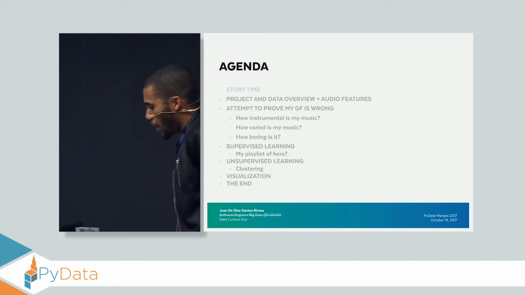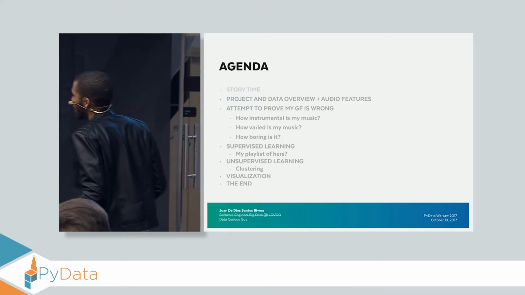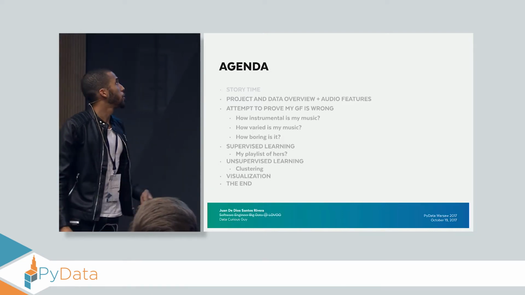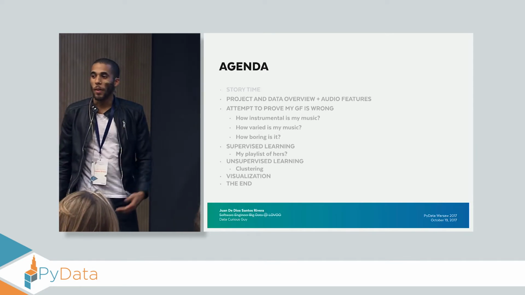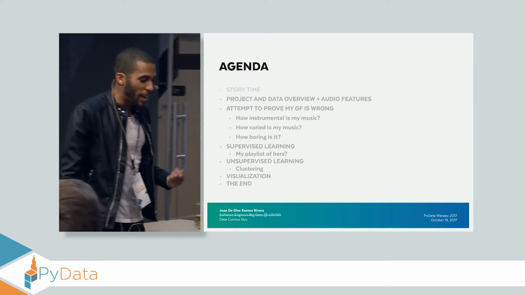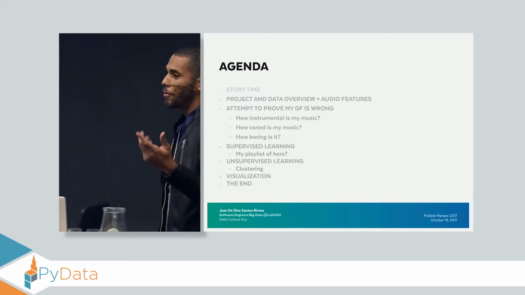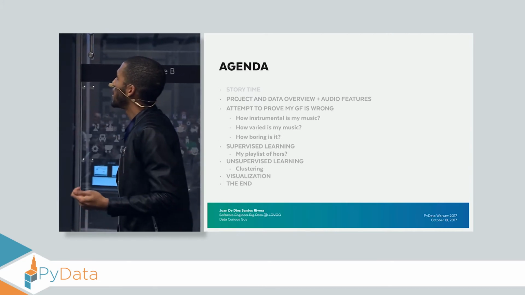This is the agenda, and next I'm going to give an overview of the project, the data, and the audio features that I use for this experiment. Then I'll present to you my attempt to prove that my girlfriend is wrong. In here, I'll be answering the question, how instrumental is my music? How varied is it, or how boring is it?